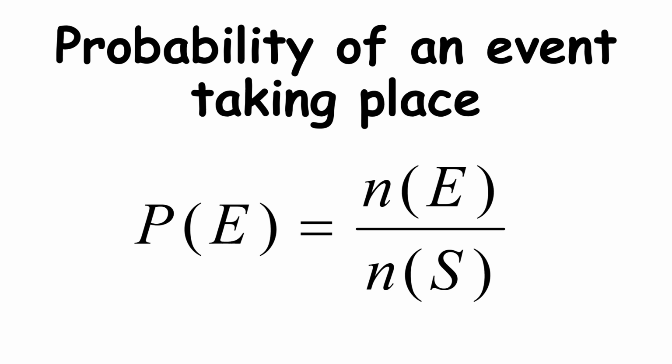Let's go to probability of an event taking place. So yung simple na ginagamit natin is probability of an event is equal to the number of elements or events divided by the number of sample space.